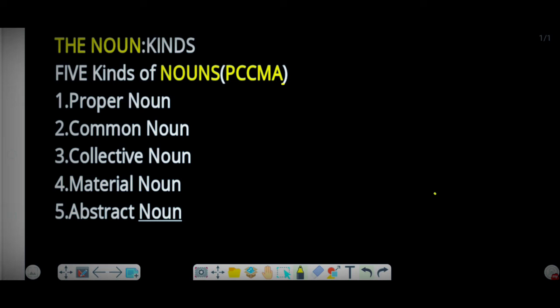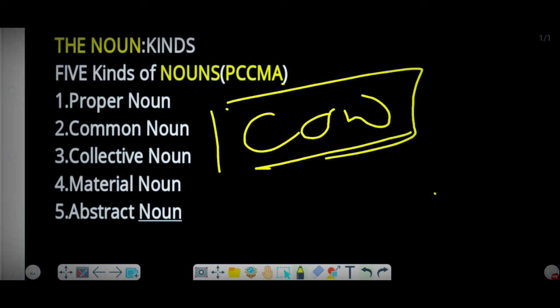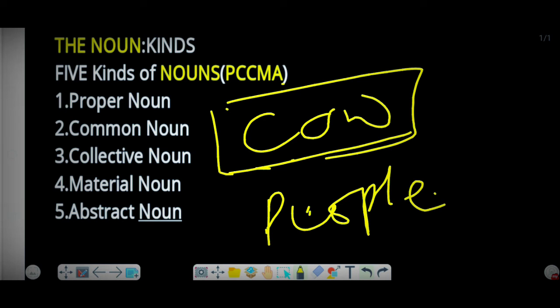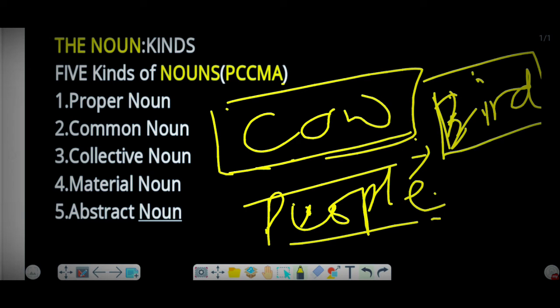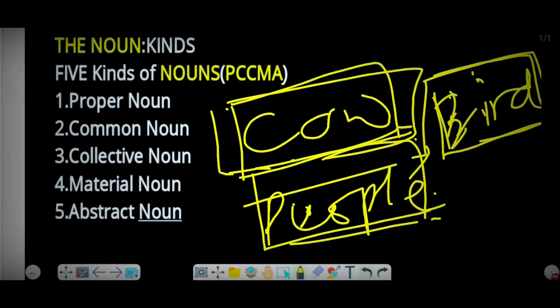So what can the particular group? We mean to say cow. We do not know which cow we are talking about. In the same way, we talk about people, but we do not know which people. In the same way, we talk about bird, but we do not know which bird. Here we talk about cow, here we talk about people, and here we talk about bird.